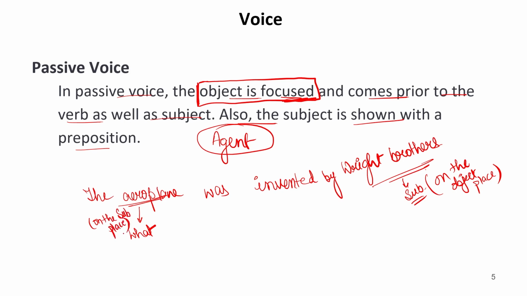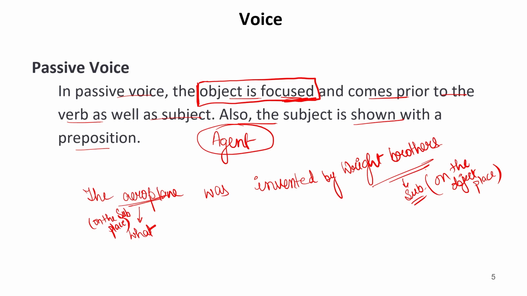So this is called a passive voice, in which the object, that means the person or thing that receives the action, comes prior to the one who performs the action. This structure of the sentence is known as passive voice.